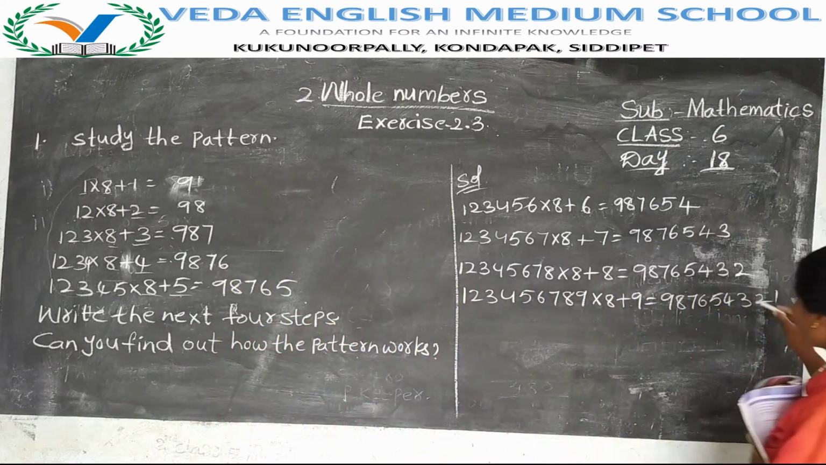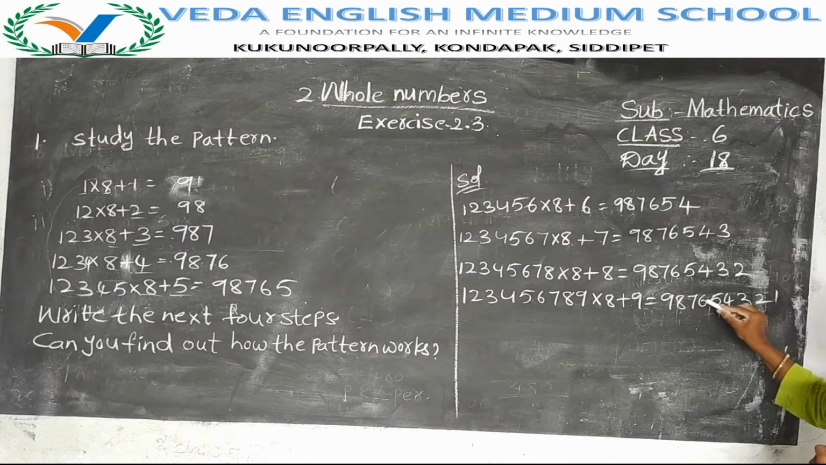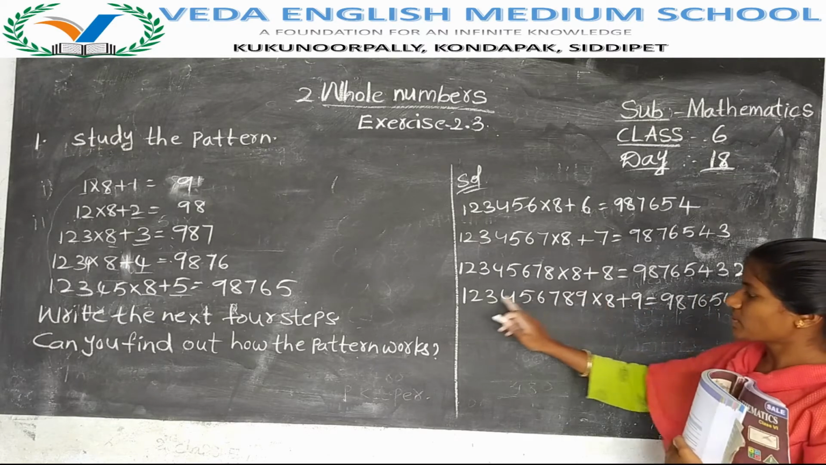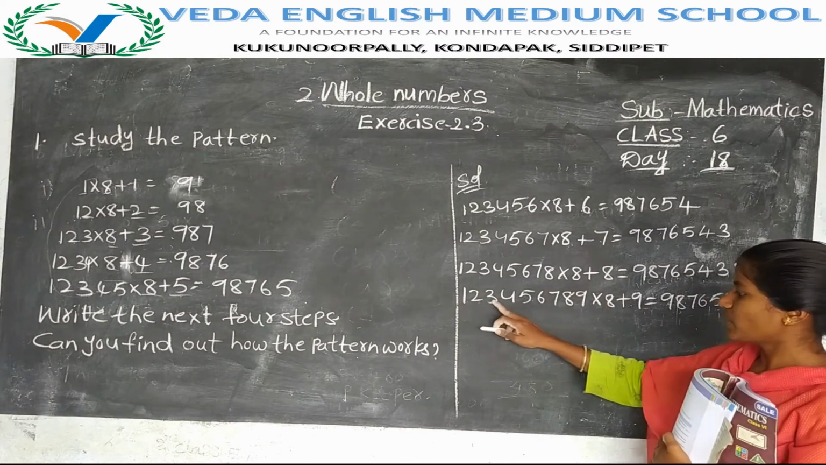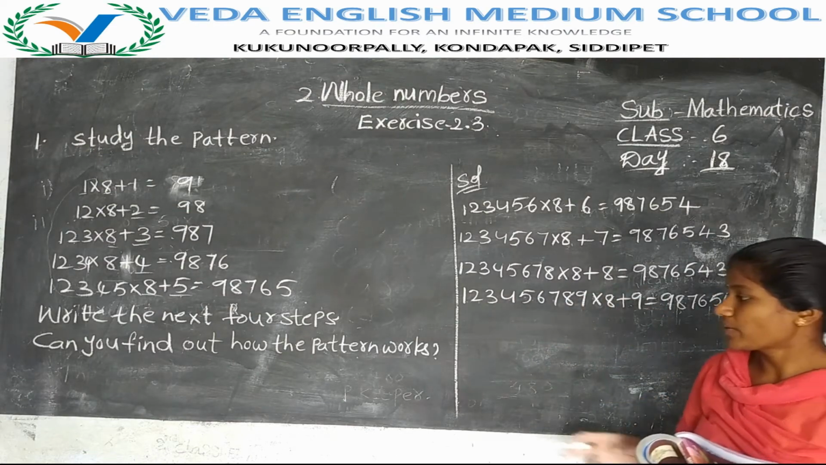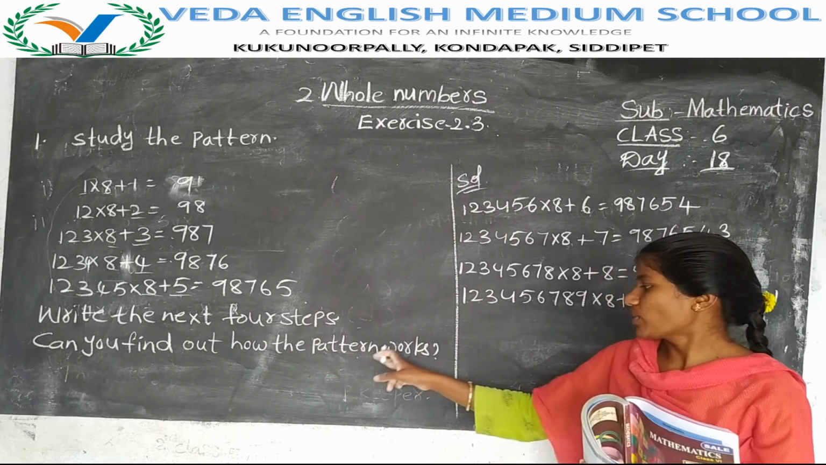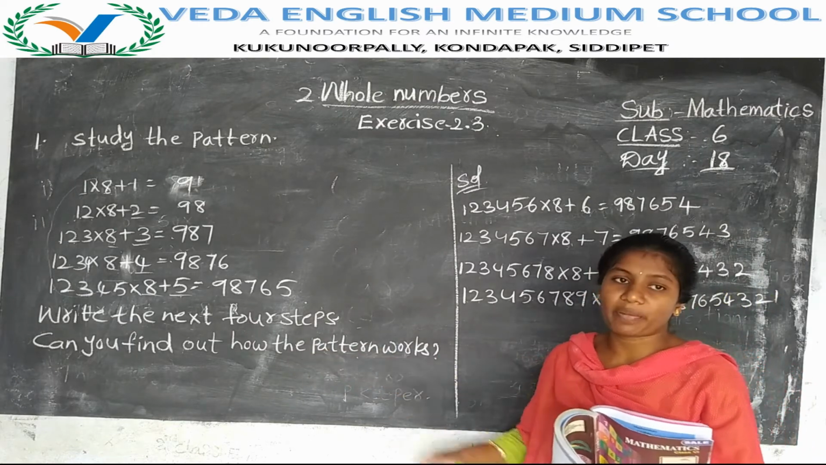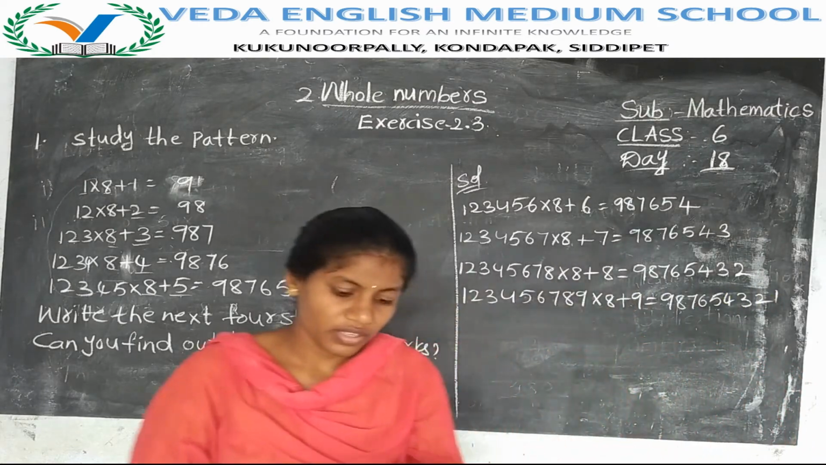See what you have observed here. The numbers are 1 2 3 4 5 6 7 8 9 from left to right, but here the numbers are from right to left. It is a pattern. Can you find out how the pattern works? The pattern will be like this.